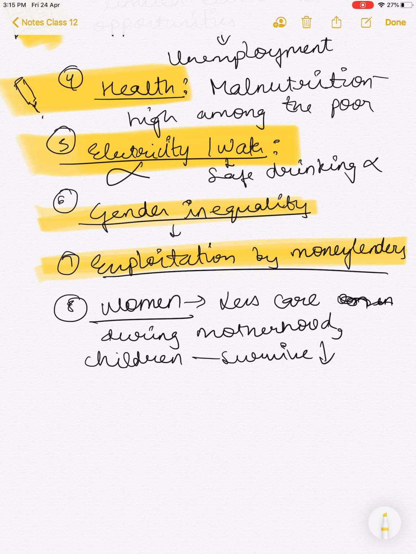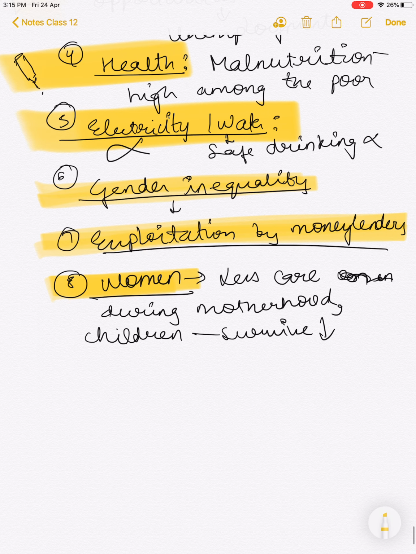Because they're already in debt and facing high rates of interest, these money lenders take advantage of the situation and make them go even worse by exploiting them and asking for more interest. So this is how exploitation by money lenders happens. And the 8th point is that even the women of the poorest households are not taken care of during motherhood, and their children are less likely to survive. So this is all about the characteristics of the poor.